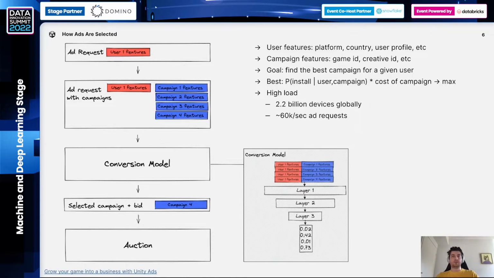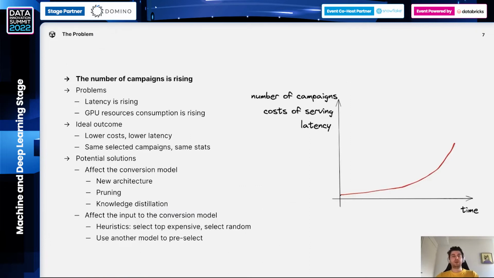So this setup is running on the GPU, so all our models are deep learning models, and we have a very high load. So we have 2.2 billion devices globally, and approximately 60K requests every second. And some time ago, we noticed that the number of input campaigns is actually growing. And it is a very good situation for the company, because more campaigns means more money and more diverse games for a user. So it's always a good thing to have more campaigns.